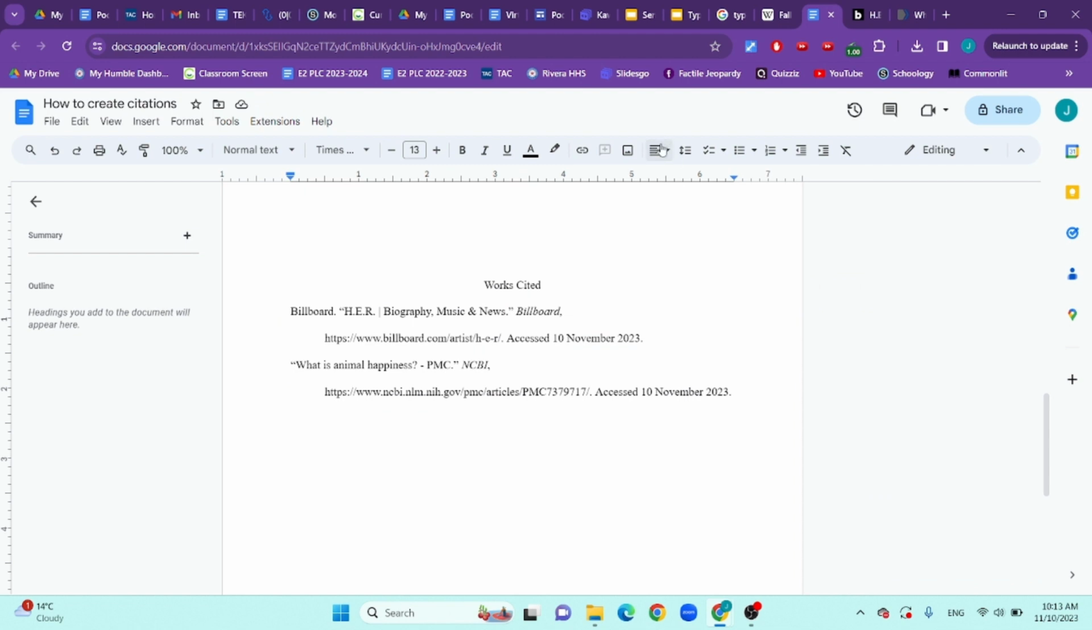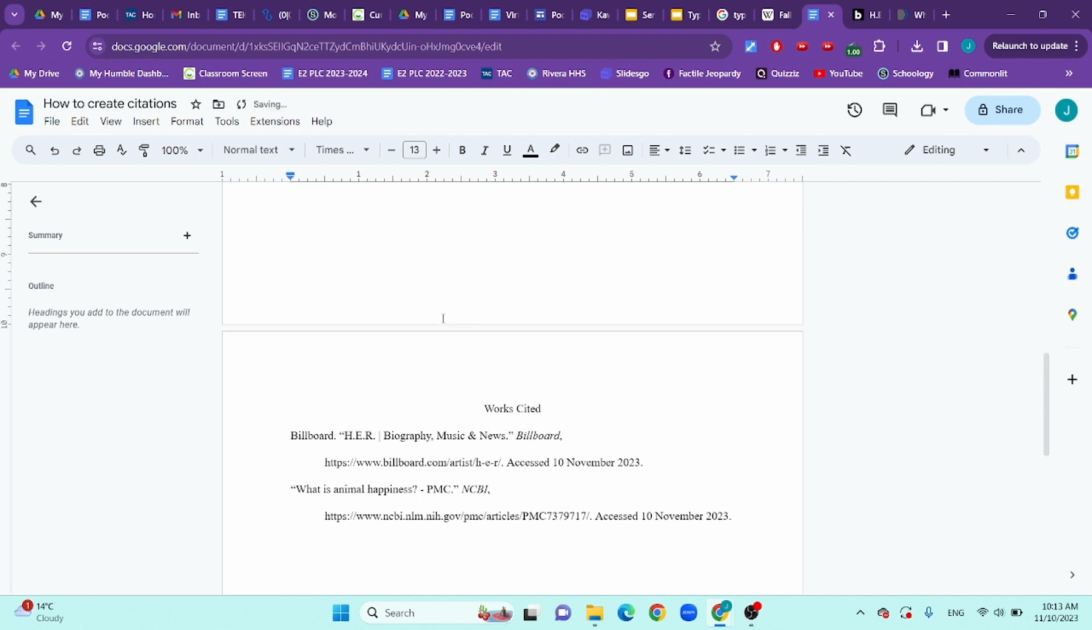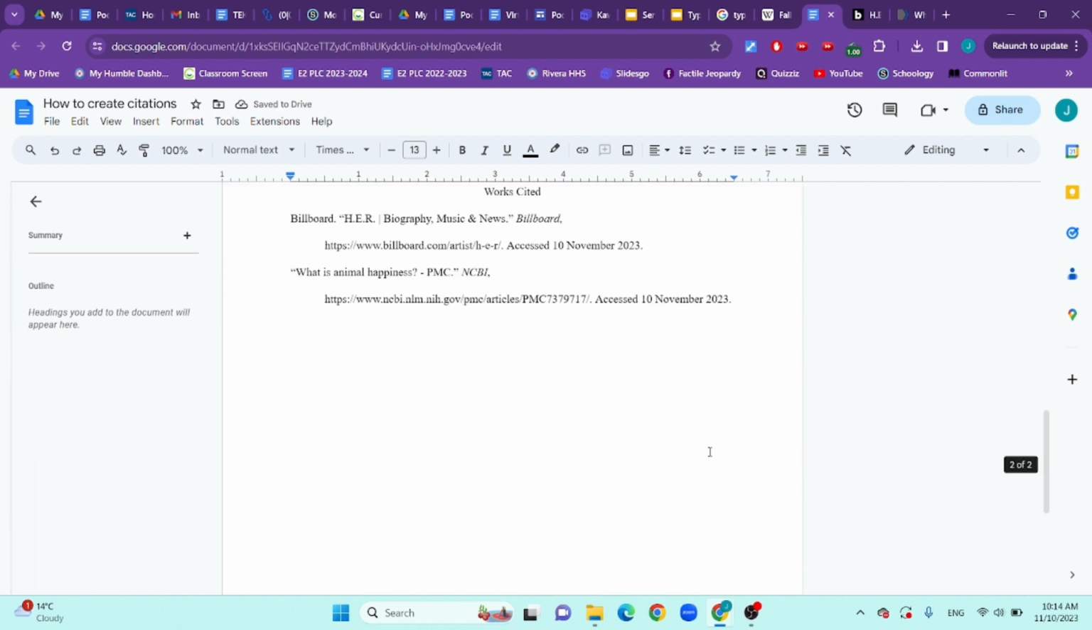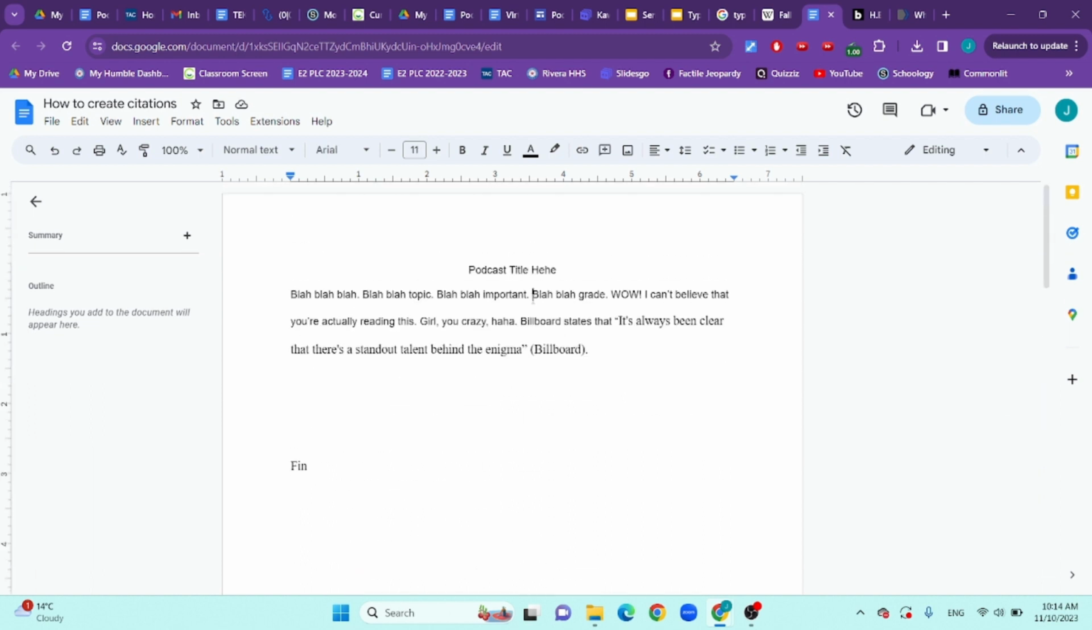So keep it on the left alignment. Works cited in the middle. Just make sure it's 12-point font, okay? And then make sure that it's at the top of your page, right? Make it the top of your page. Good job. You've done it. Now you can submit the script, all right? And remember, your script needs to be in Arial font, and then the size is 11, okay? Arial font, the size is 11.